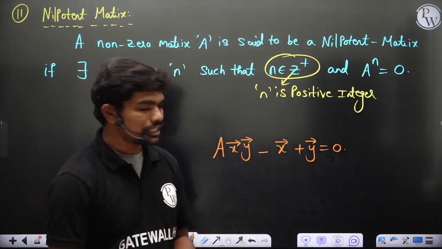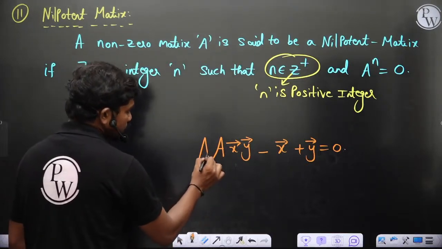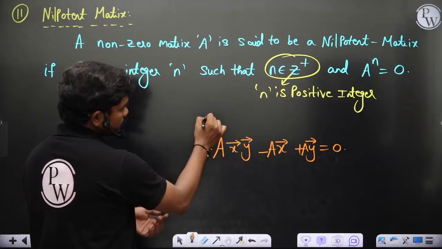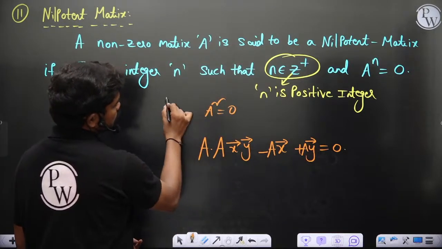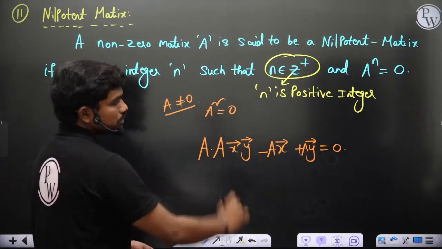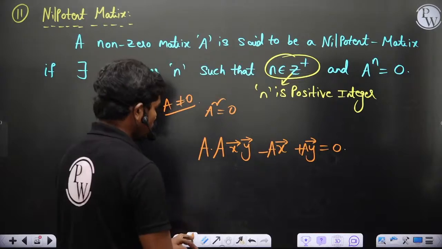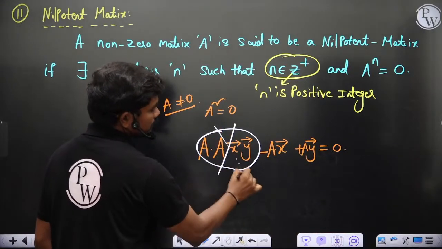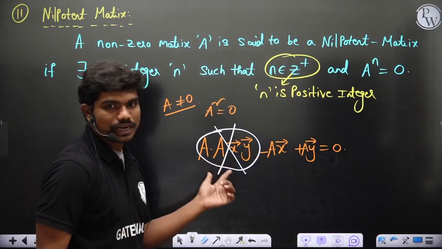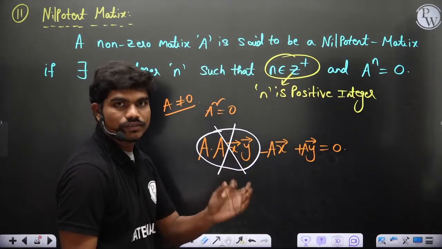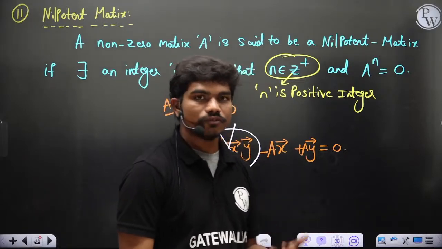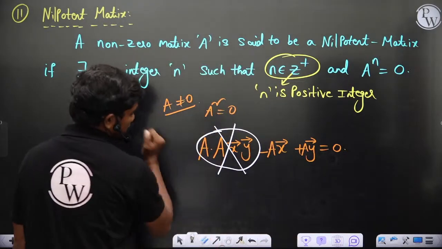To eliminate these things, we'll multiply it once again. If you multiply it with A once again, let's say A square is equal to 0, A is not equal to 0 initially, but let's say A square is equal to 0. Then this non-linearity in the equation gets eliminated, because this A square gives you a null matrix. Null matrix multiplied with x and y will eliminate the complexity of the non-linearity in the system. Got it? So that's how this type of matrices are helpful to you.